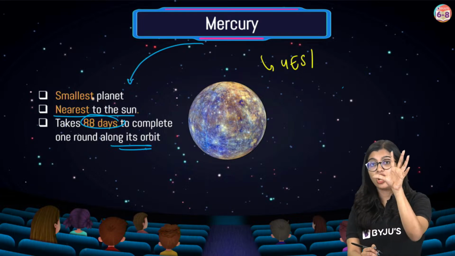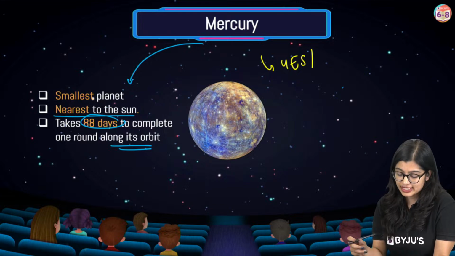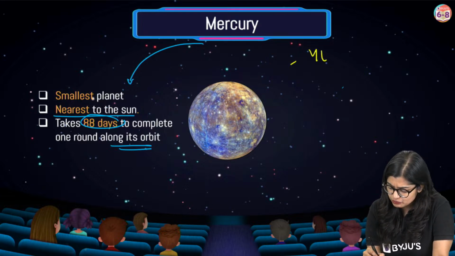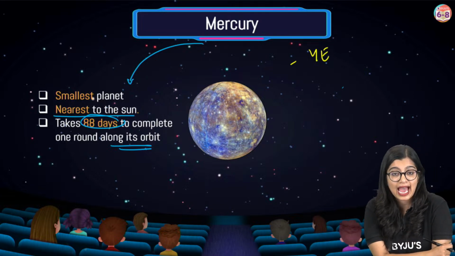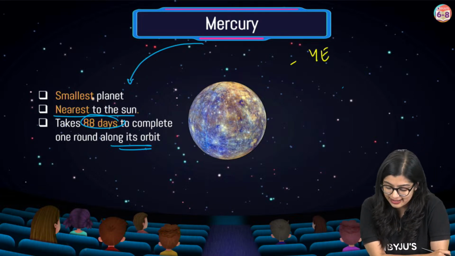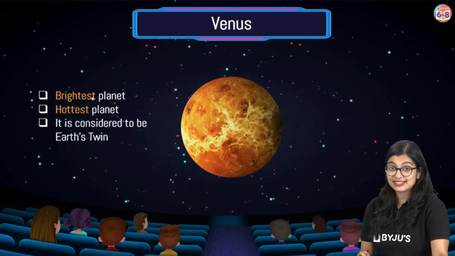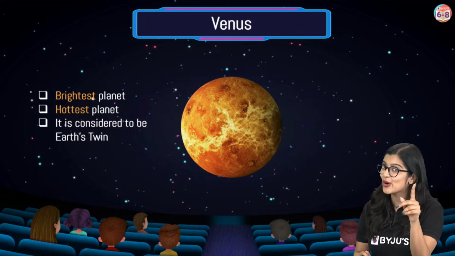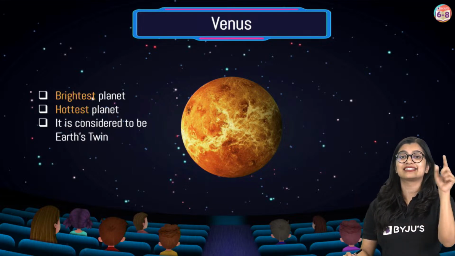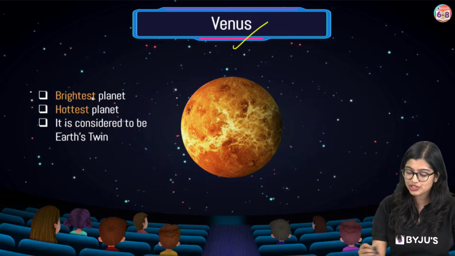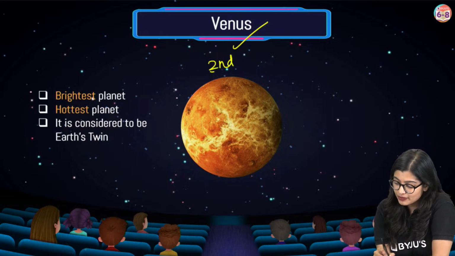When it rotates, it will have day and night, right? And we see that it experiences dramatic changes in both day and night. Yes, Rishu, exactly. Because the hottest planet, despite the fact that Mercury is so close to the sun and we might assume it's pretty hot, is the second planet, which is Venus, right? And it is the second planet from the sun.